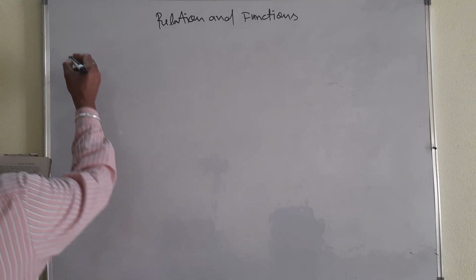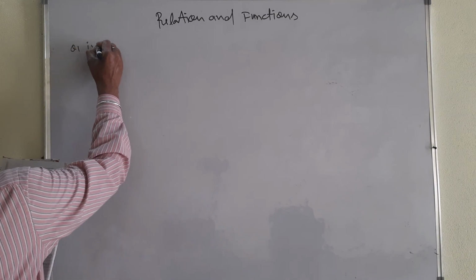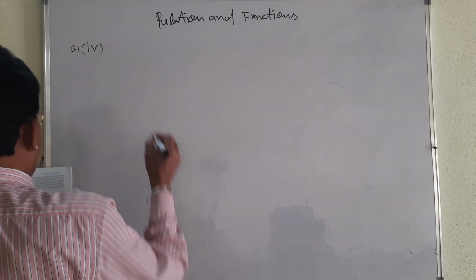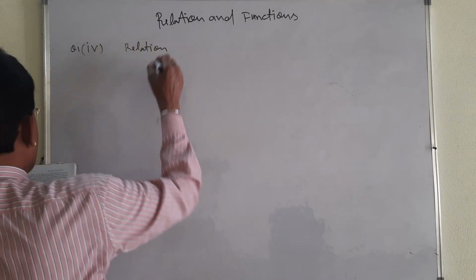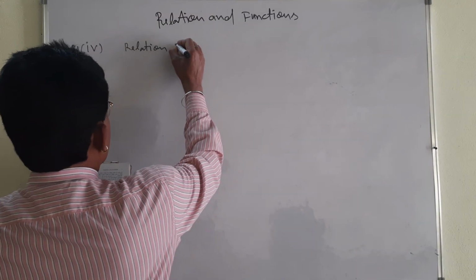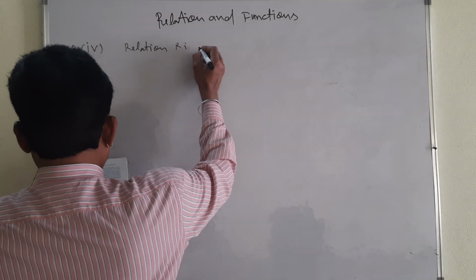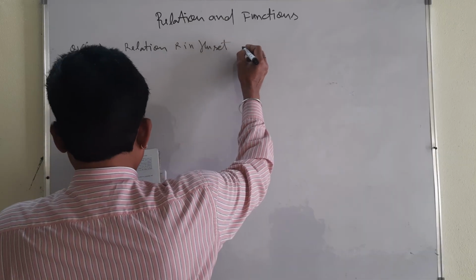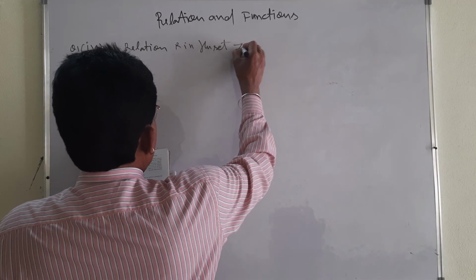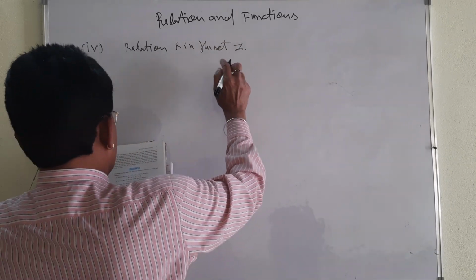This is question number 1, 4th part. Let me take. R is a relation in the set Z, the set of integers.